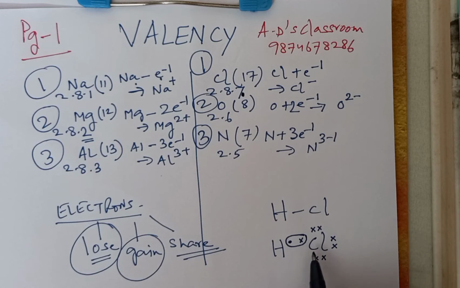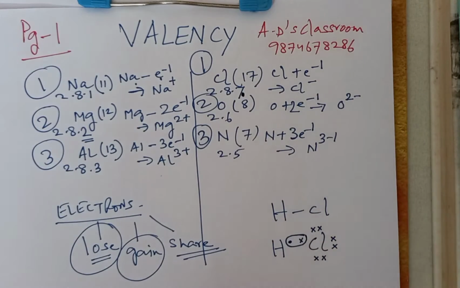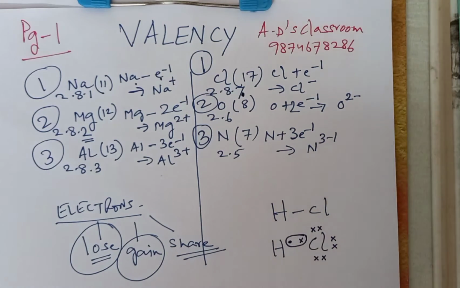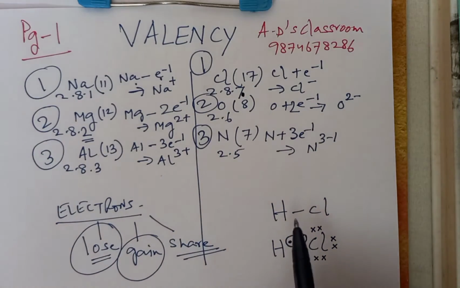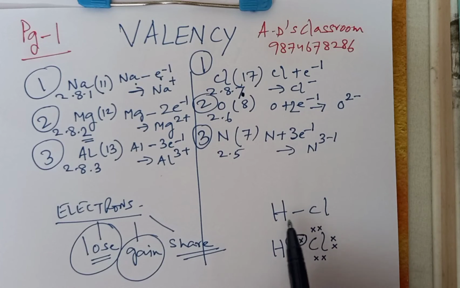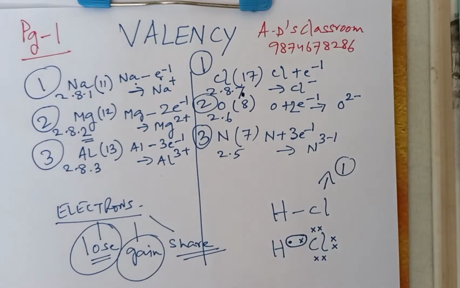So in HCl, they are sharing these 2 electrons. So this is basically sharing of electrons. Instead of drawing these 2 electrons, we can draw a straight line, which represents a single bond. So here, in order to form one molecule of HCl, one chlorine atom is combining with one hydrogen atom. So the valency of chlorine is 1.